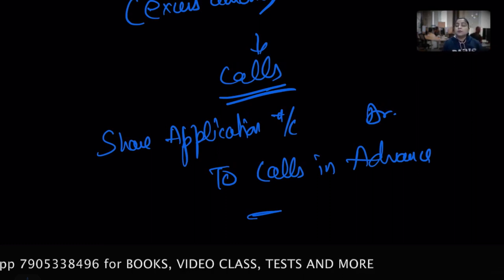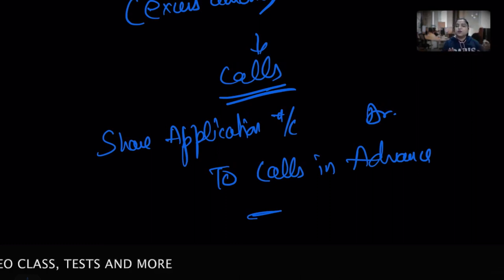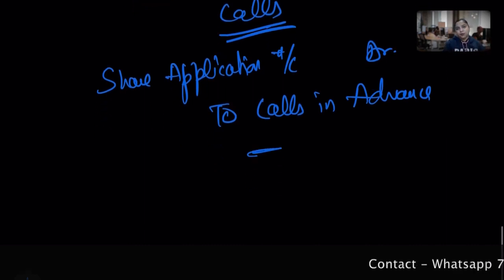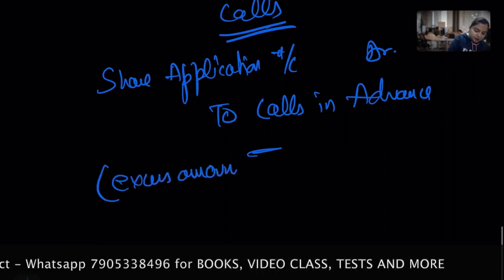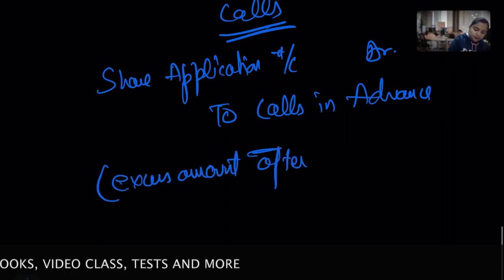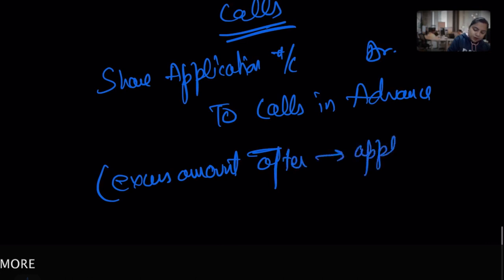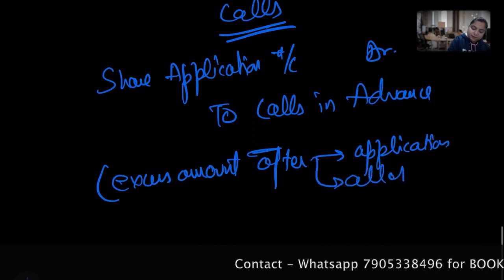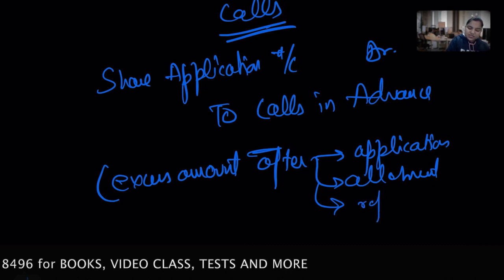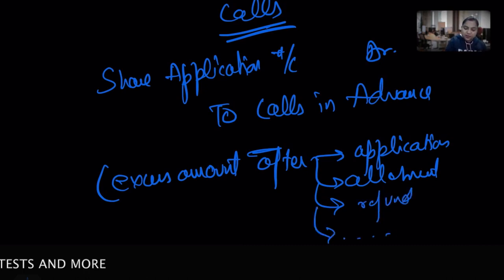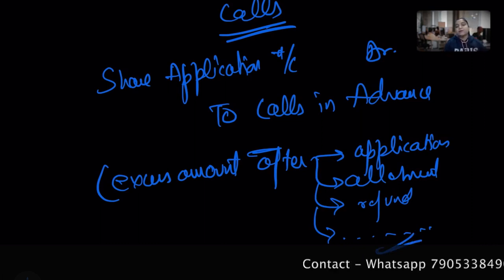Okay, so whatever the excess application money is which is left over after application and after allotment, what is the excess amount? Excess amount after adjusting the application and allotment. Suppose something is said in your question to refund a basic amount, so whatever is left will become calls in advance.